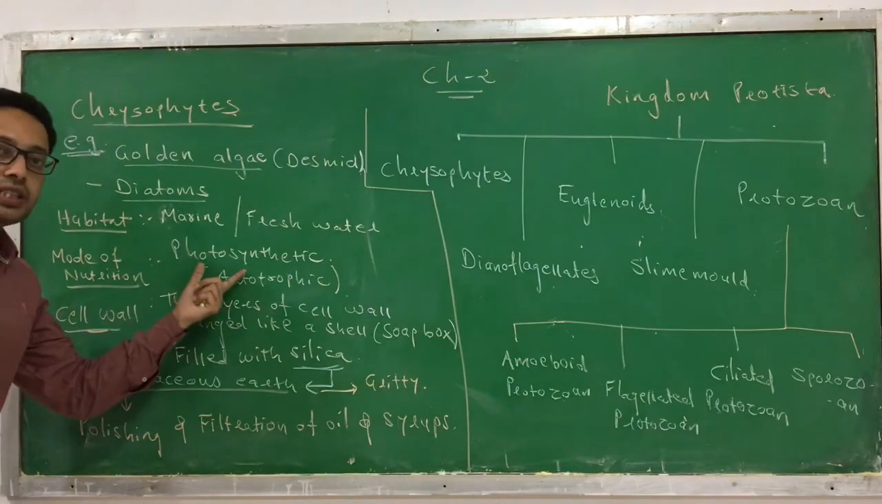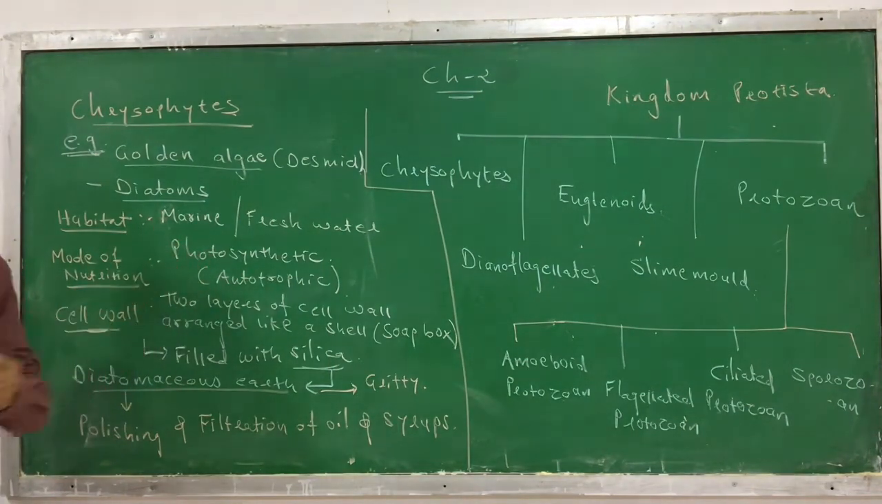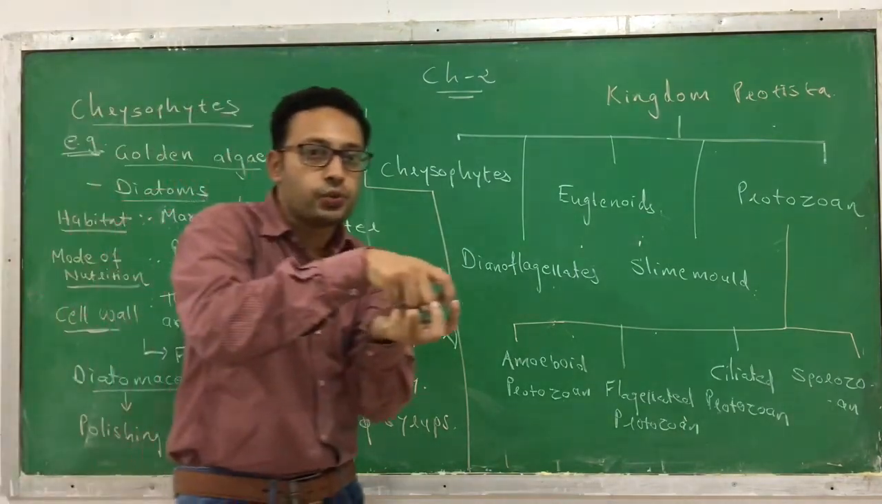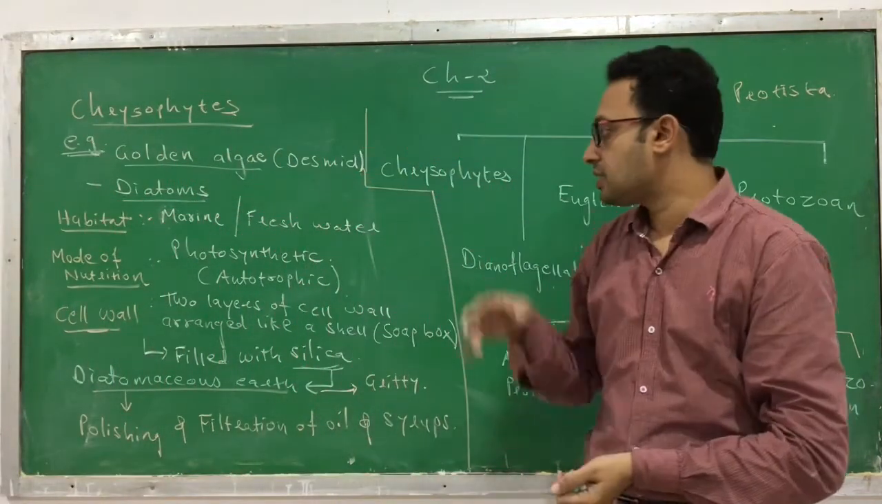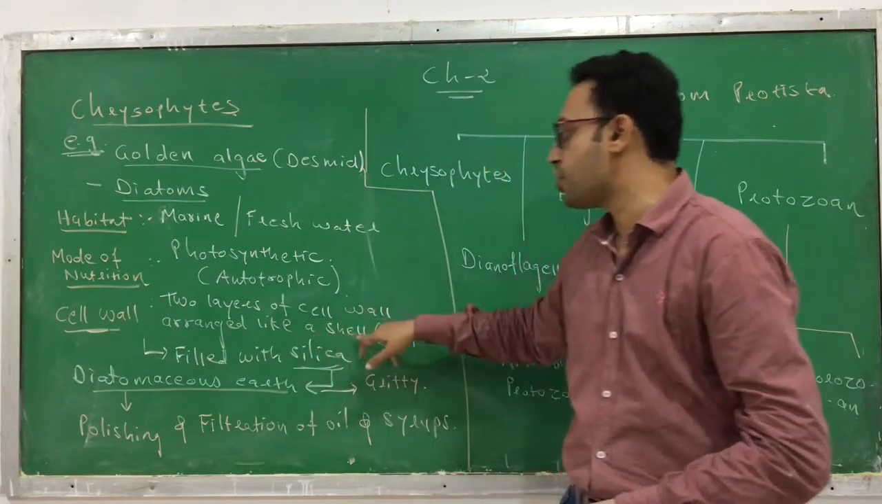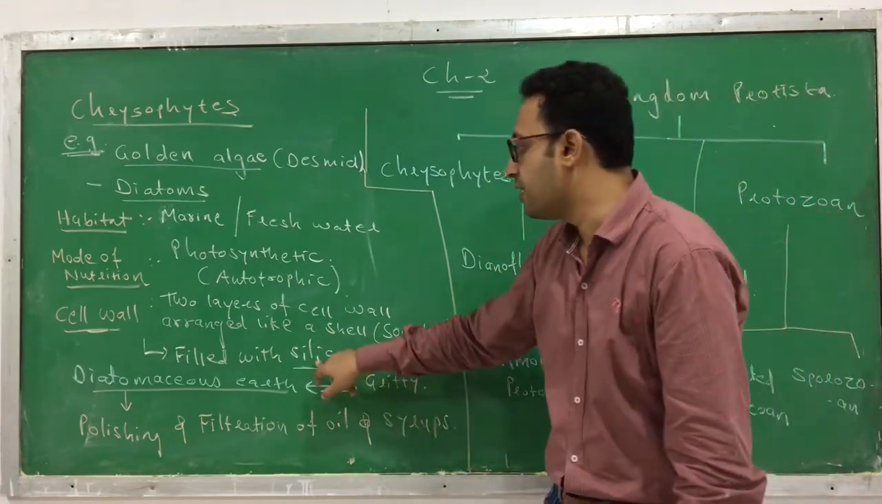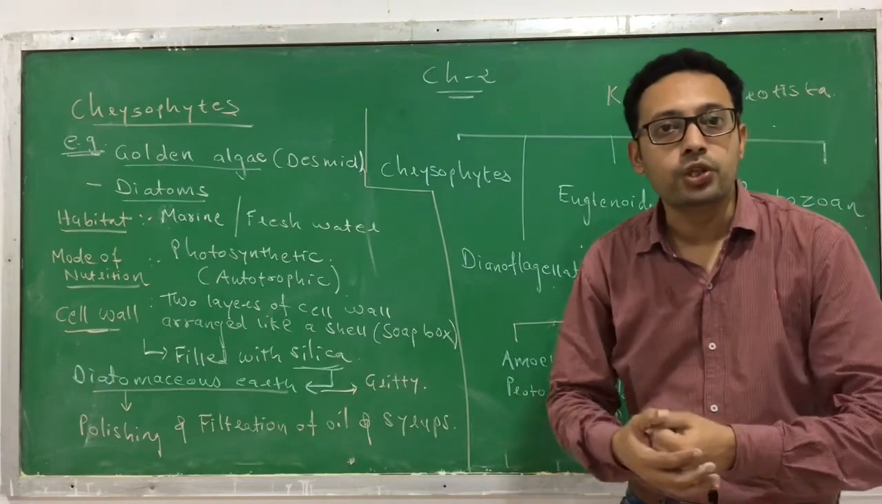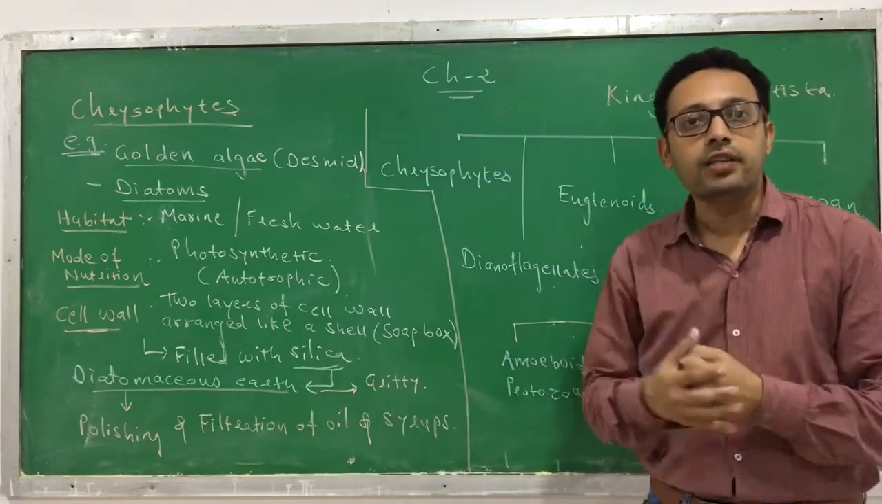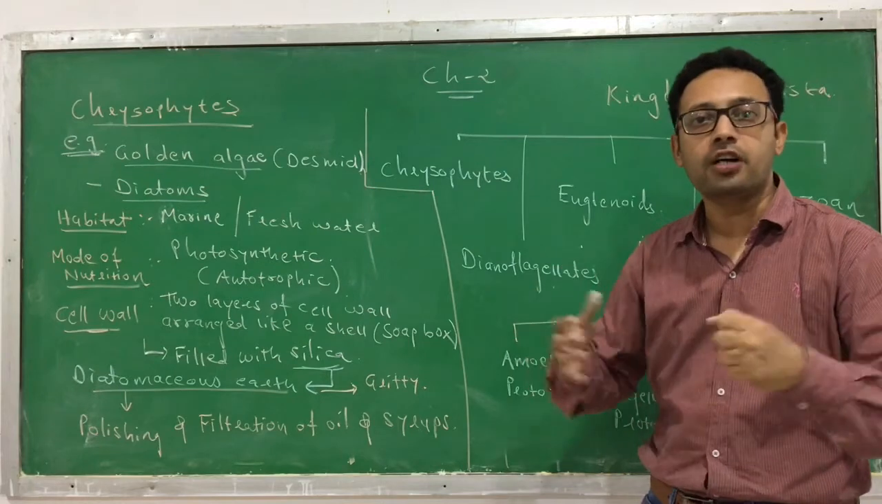It is photosynthetic in nature. Usually it's autotrophic and can prepare its food. Its cell wall is arranged in two layers. These cell walls are arranged like a shell of a soap box, and they are filled with silica. As I have told you, this silica is non-degradable and can remain as such for a long period of time.